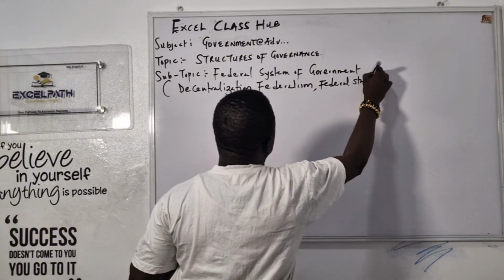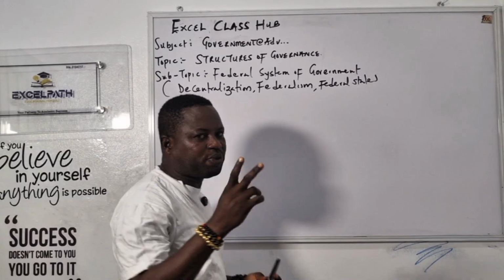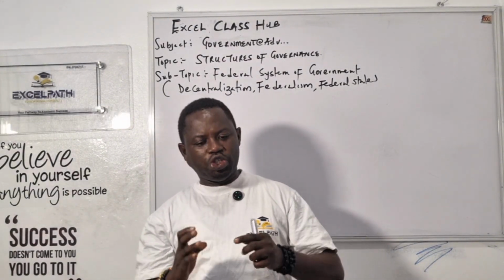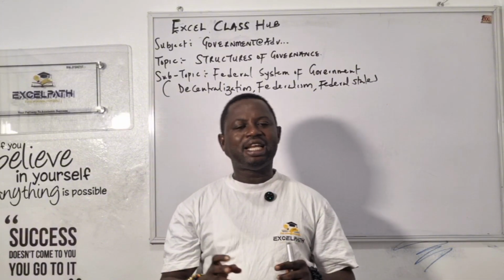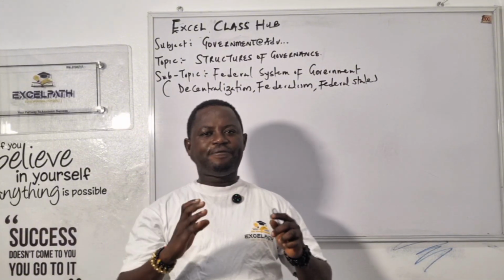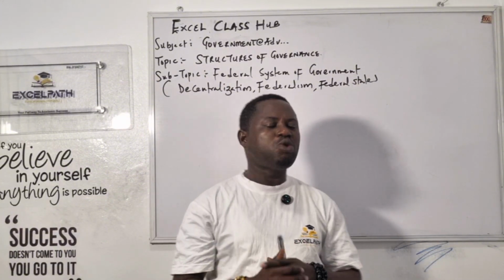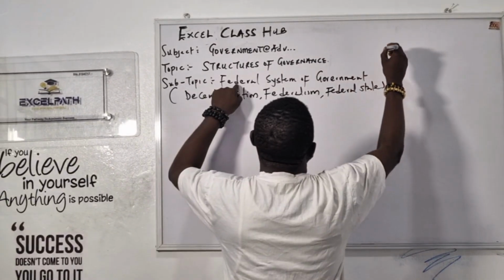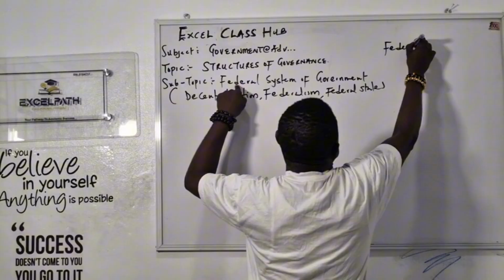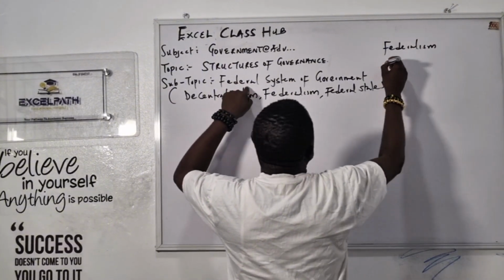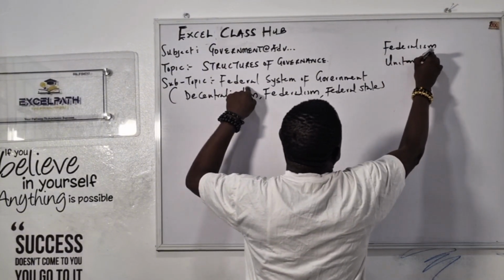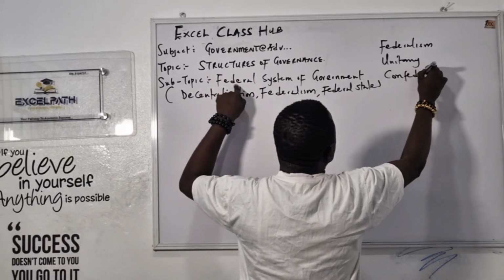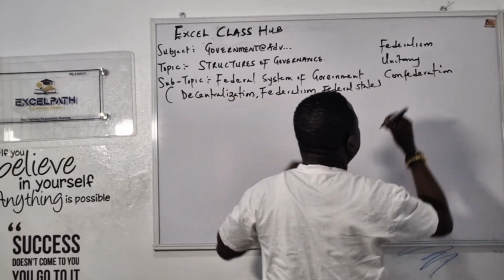So under this topic, we have the three topics that I said earlier on. We have federal system of government. Then we have unitary system of government. Then the last topic under that, we have confederal system of government. Look at me here and put something down. The first topic is federal system of government. The second topic here is unitary system of government. And the last topic is confederalism, that's confederation. These are the three topics.